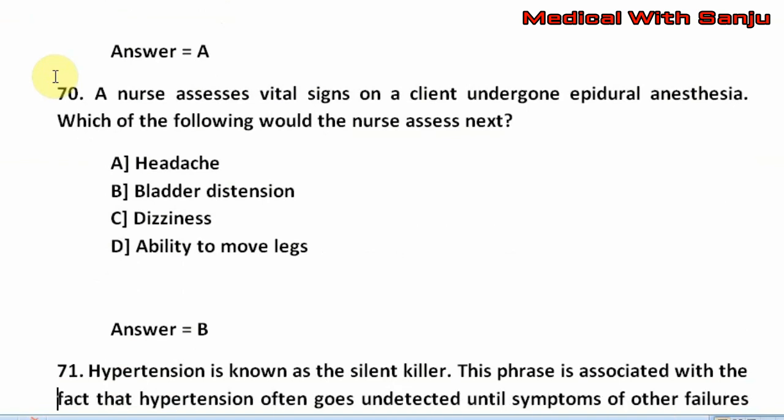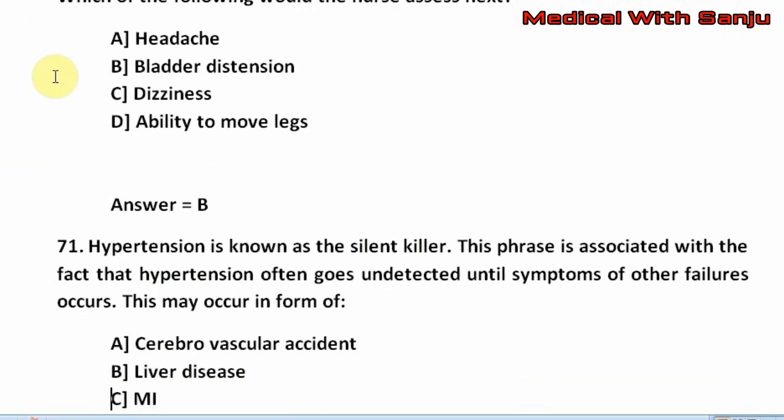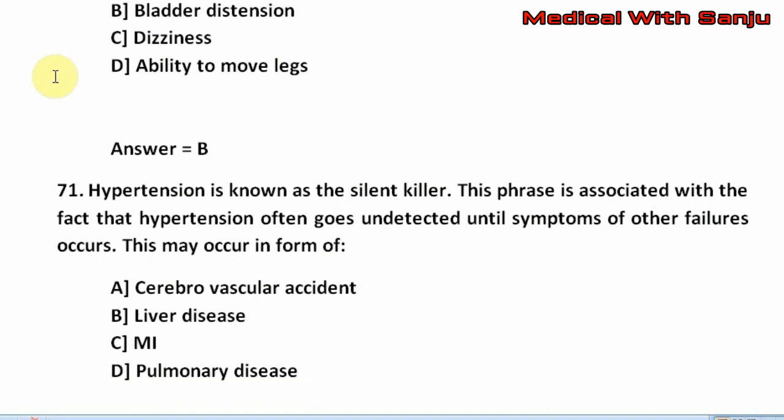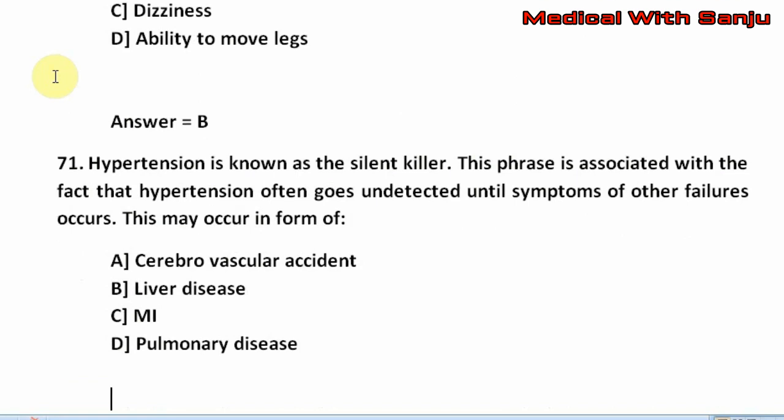Question number 71. Hypertension is known as the silent killer. This phrase is associated with the fact that hypertension often goes undetected until symptoms of other failures occur. This may occur in the form of option A, cerebrovascular accident. Option B, liver disease. Option C, MI. Option D, pulmonary disease. The right answer is option A, that is cerebrovascular accident.